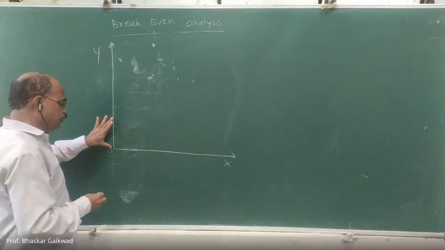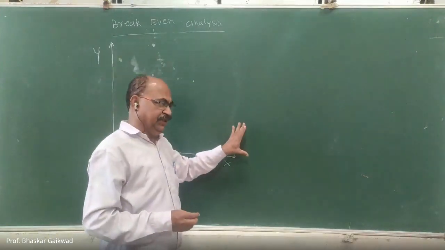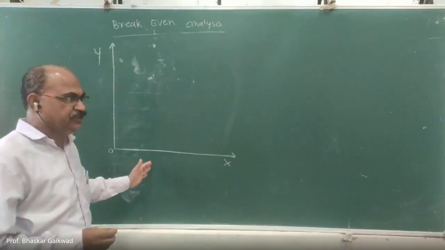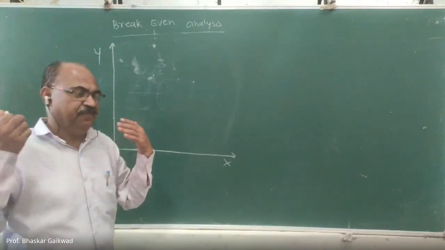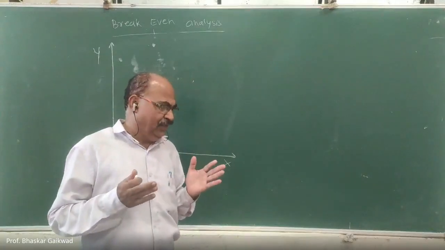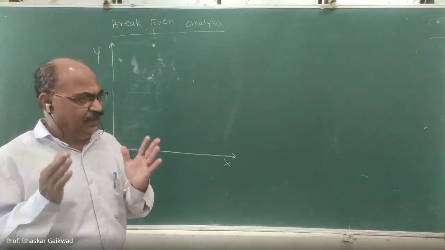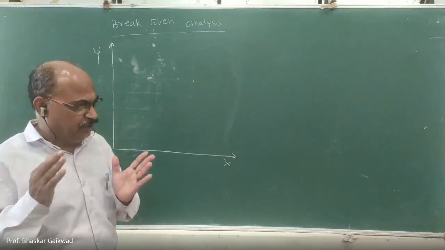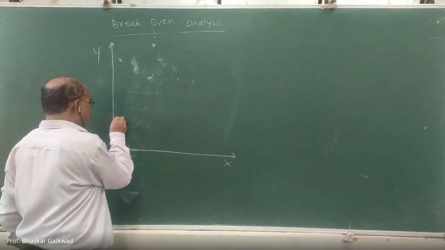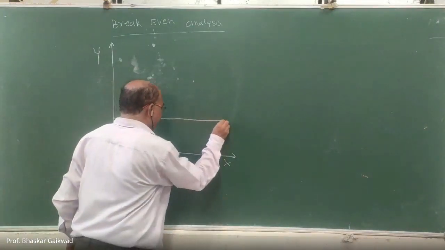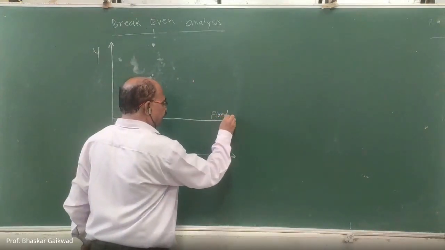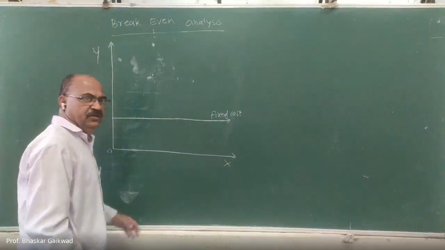And this fixed cost will remain as it is. There is no change in this fixed cost with respect to volume of production. Suppose you have purchased 10 machines and production is going on. Those 10 machines will remain as they are and the related cost will remain as it is. Whether you increase or decrease production, no effect. So this is the one line. This is called fixed cost.